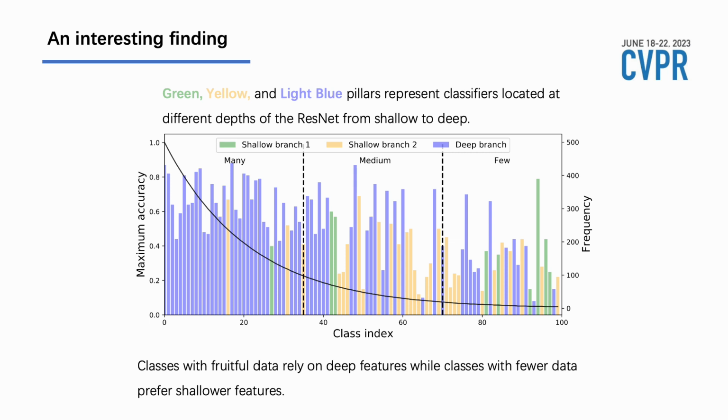We can find that the deep branch tends to well fit categories with fruitful data, while the shallow branch is able to perform better than the deep on certain tail classes. Based on this finding, we think encouraging different preferences is a new way to cope with long-tailed distribution.